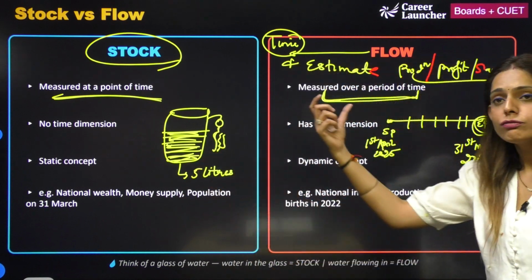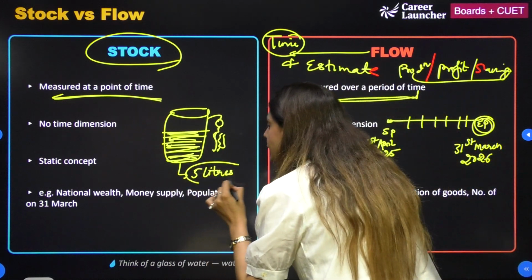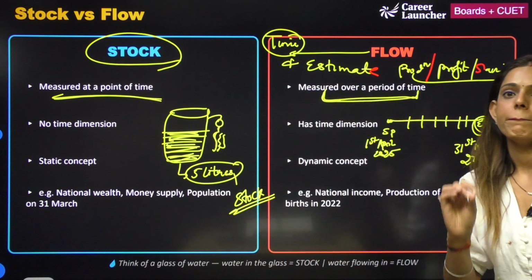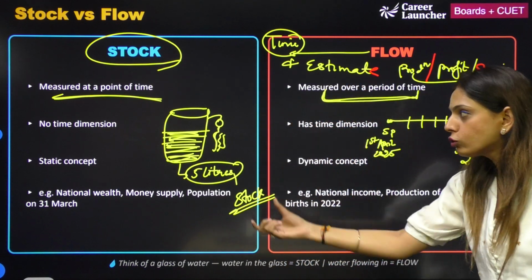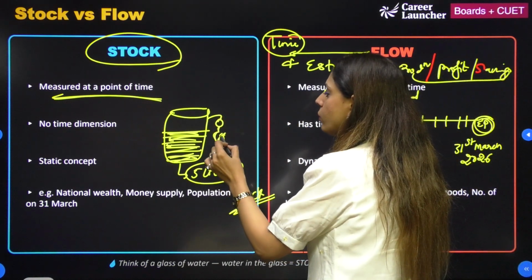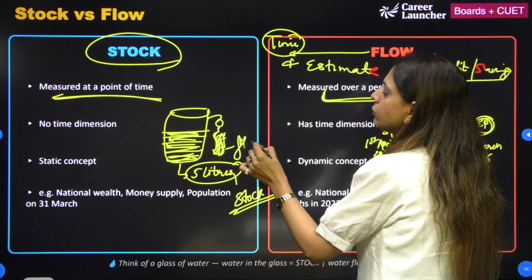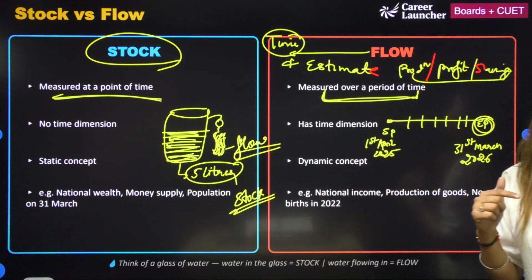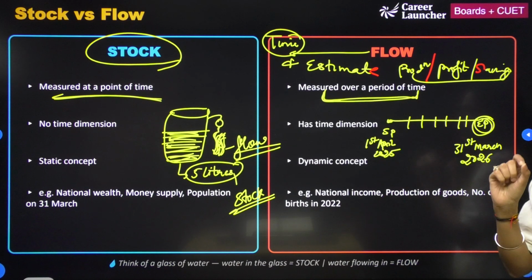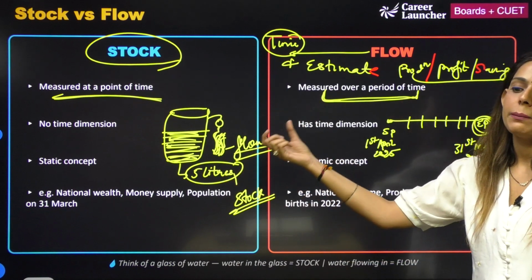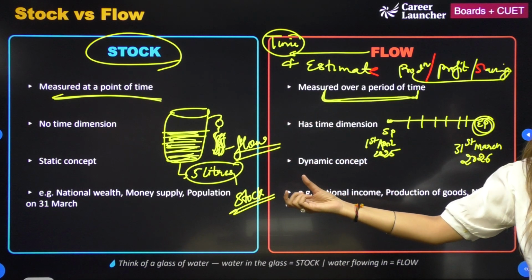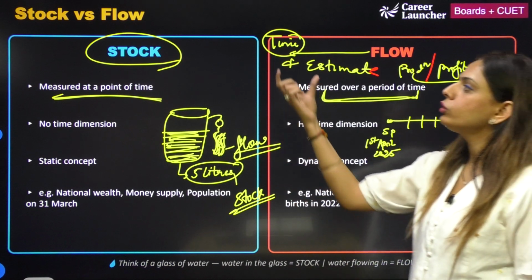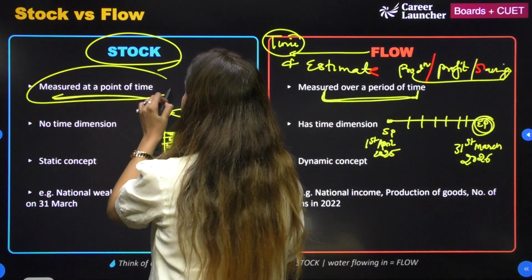So this 5 liter becomes my stock. मैंने कितना माल अपने पास रखा है, that is stock. Once this tap gets open and the water starts flowing, it is called flow, which changes from time to time. So जो अभी पानी है currently, that is 5 liters, that becomes my stock, and flow of water becomes the flow in the example.